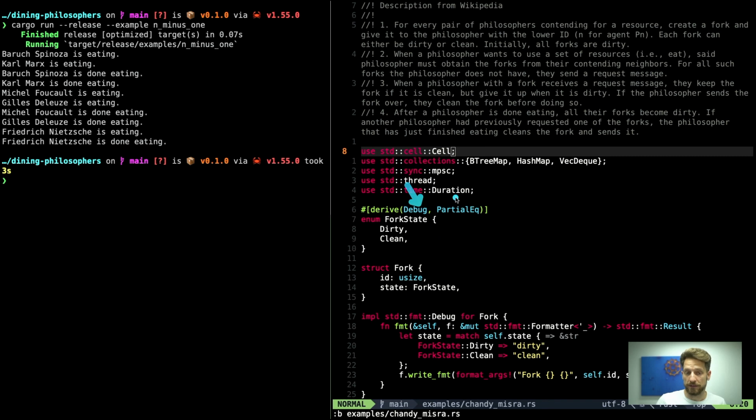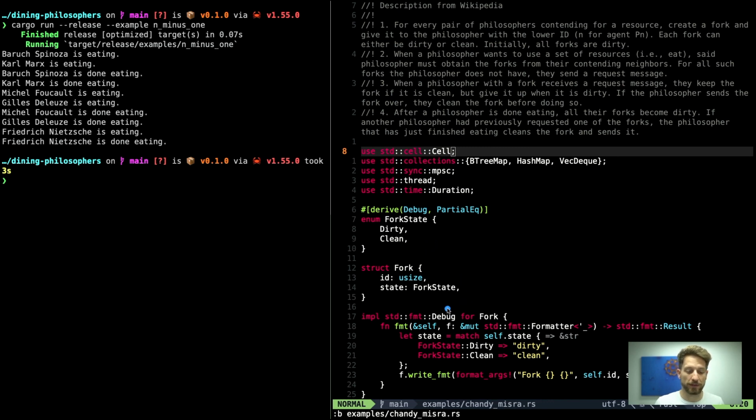Here we can see we derive a debug and a partial equality for the fork state. Debug makes it printable, so we can see a name for our enum, so we don't see true false for a boolean or whatever 0 1. We actually see dirty and clean printed out. That's kind of useful. And partial EQ can be used in an if statement.